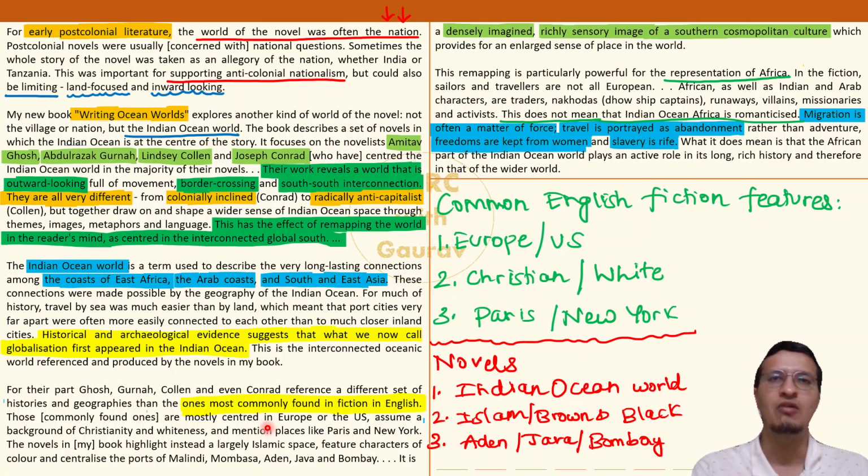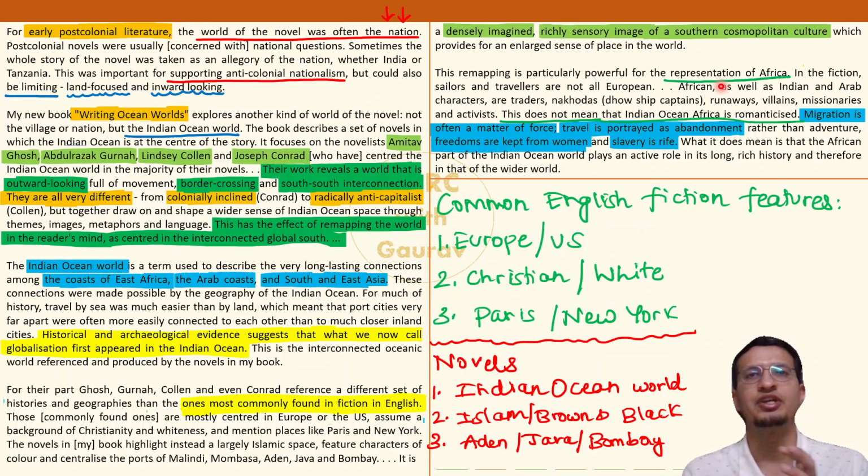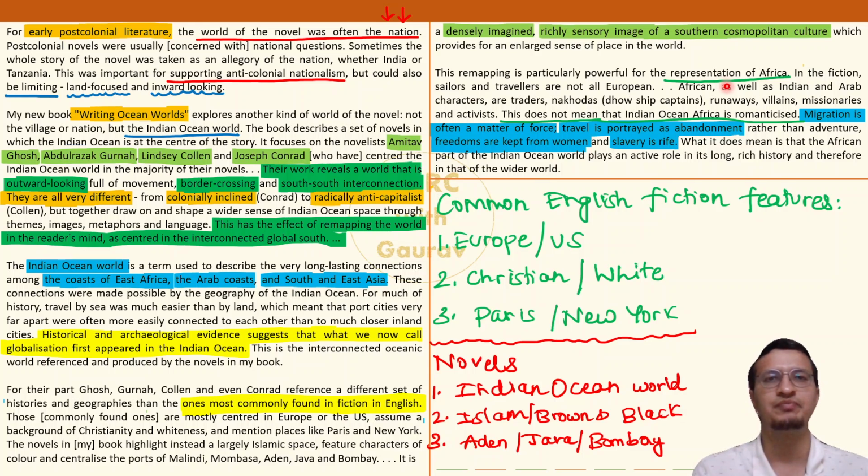Secondly, the story's context, the story's background, is very different from the cliche stories and cliche background which we find in English fiction. The difference is highlighted before you on the screen. And then lastly, talking about Africa, which is portrayed in considerable depth in the story, because of that we can understand that Africa plays a very important role in the Indian Ocean world and by extension the entire world broadly. Okay? So I hope so far you are with me, and now let's take a look at the questions.